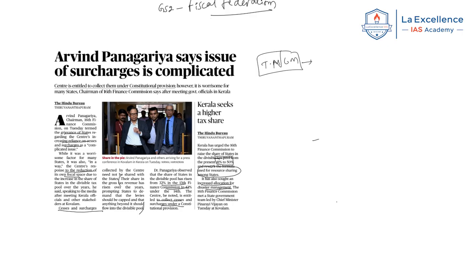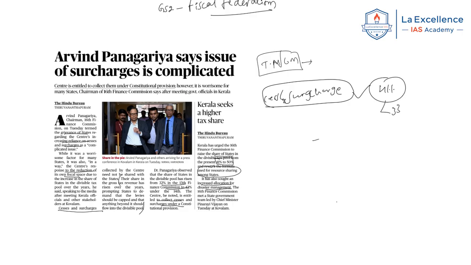Now in this context, Kerala put forward certain demands. It is being said that the center is not sharing the money collected in the name of cess and surcharge. Over the years, the pool of cess and surcharge is increasing as a percentage of gross tax revenue, but it is not being shared with the states. Now this is the complaint. And not only Kerala, in recent times, Tamil Nadu Chief Minister M.K. Stalin also said that the center is thinking that we are giving 41% of the gross tax revenue to the states.